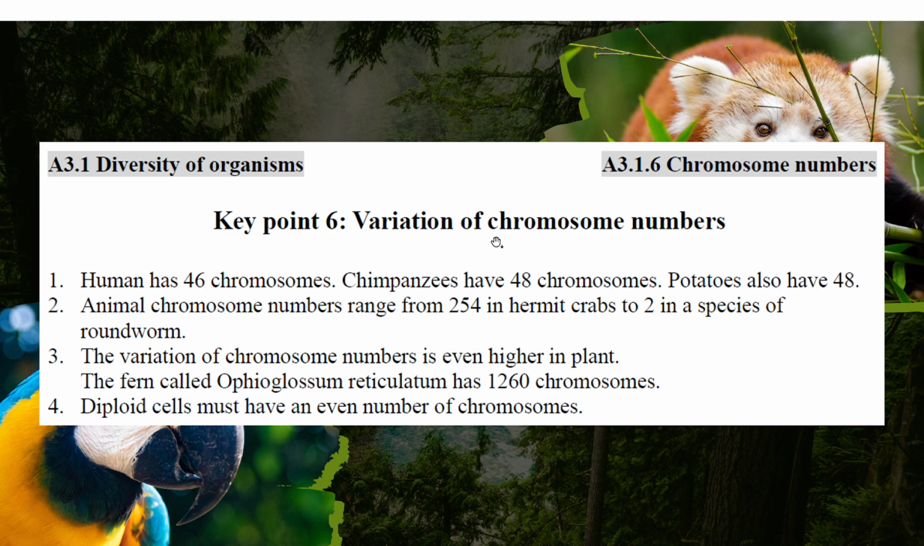Okay, but there are some difficulties. For example, humans have 46 chromosomes, 23 pairs. Chimpanzees have 48, but potato also has 48. So if we just distinguish by the number of chromosomes, it's troublesome.